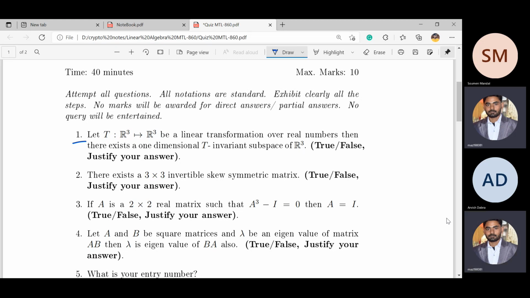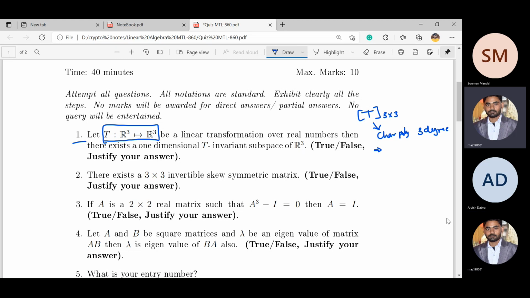Okay, let me tell, this one is actually a good question. Let me give you a hint for this. It's a linear transformation from R3 to R3. This means the matrix of T will be of order 3 cross 3. So this implies the characteristic polynomial is of degree 3, and this implies the characteristic polynomial has one real root.